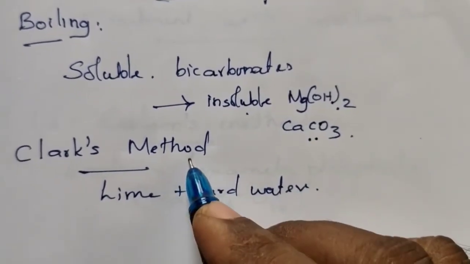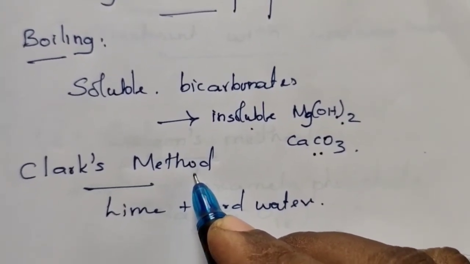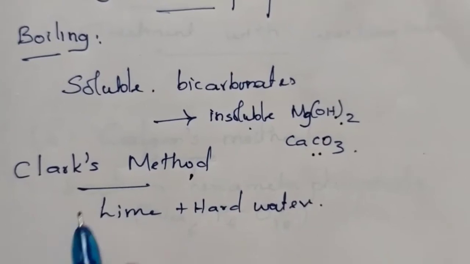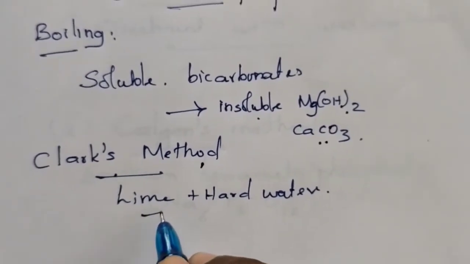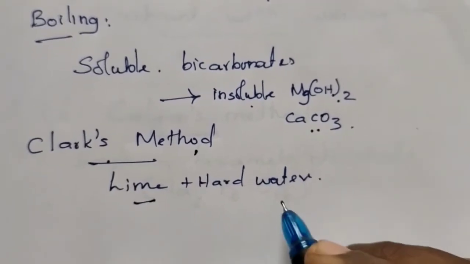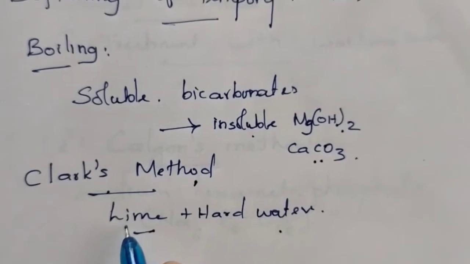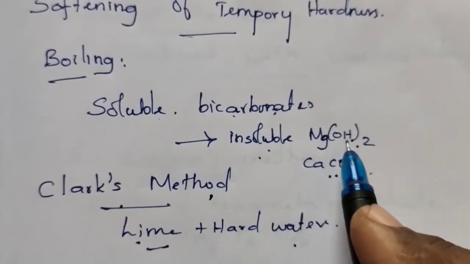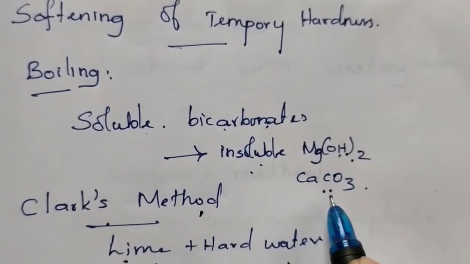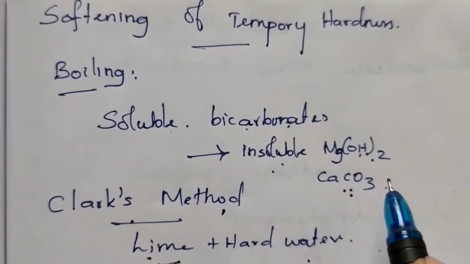Now Clark's method. Another method for removing temporary hardness from water is called Clark's method. In this method, a calculated quantity of lime is added to the hard water. Lime converts the soluble bicarbonates into insoluble magnesium hydroxide and calcium carbonate, which can be removed by filtration.